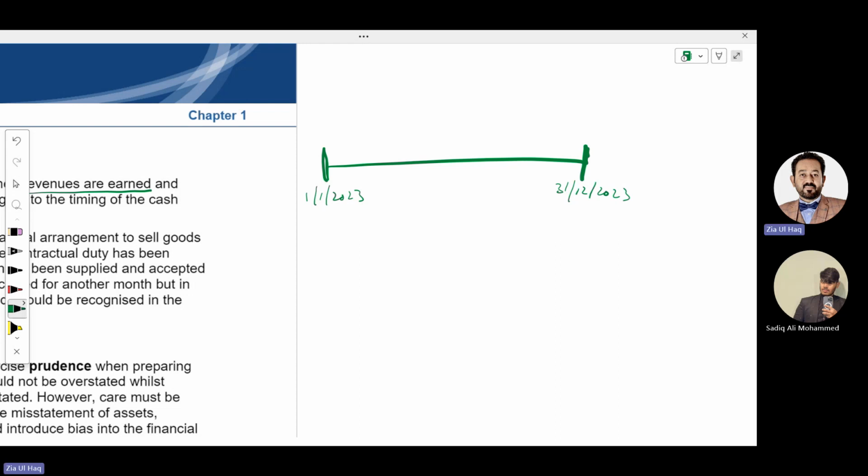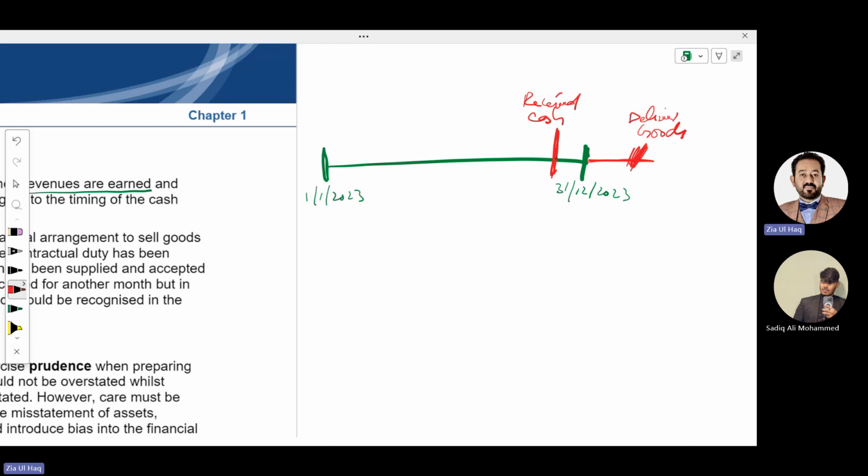Suppose one of the customers has paid us an amount in advance, saying that I will receive goods in January here. It means we will deliver goods here and we have received cash here. So we should not record a sale here. We should record a sale here when we deliver the goods. It means revenue should be recorded when we earned it.